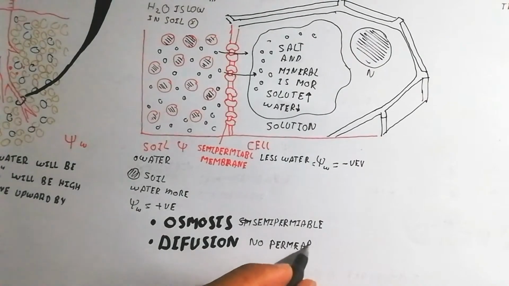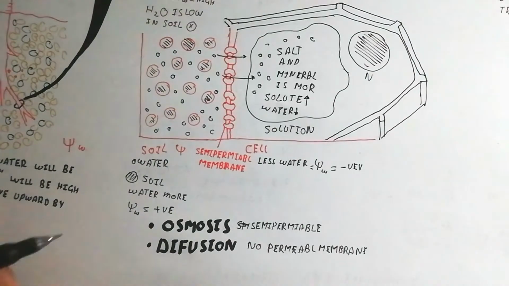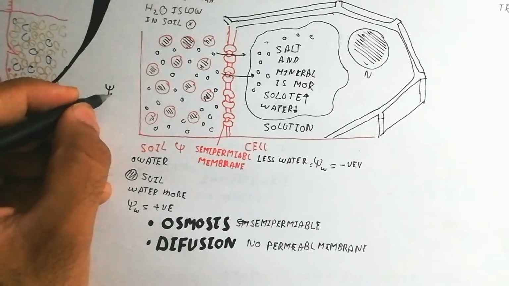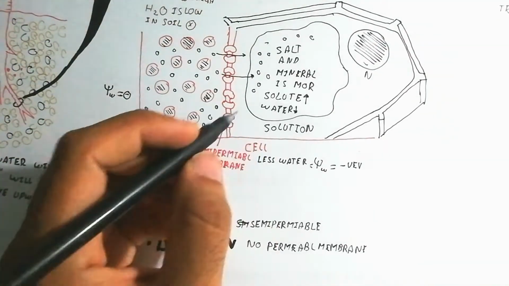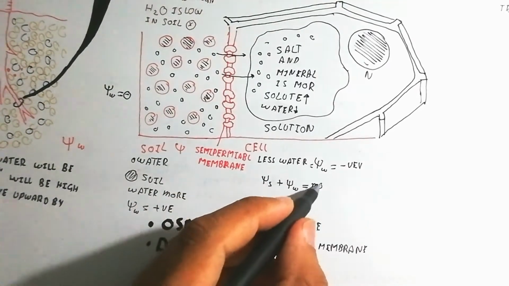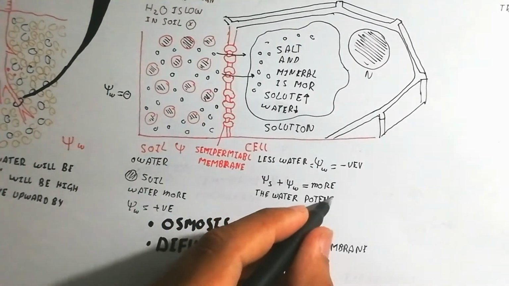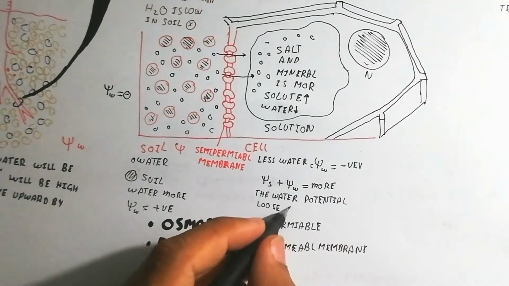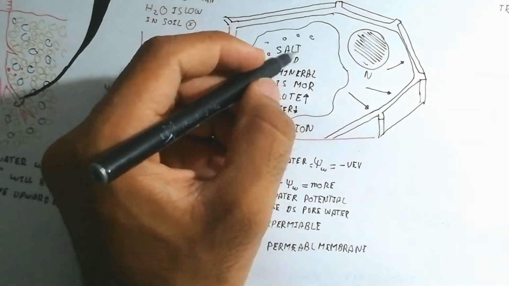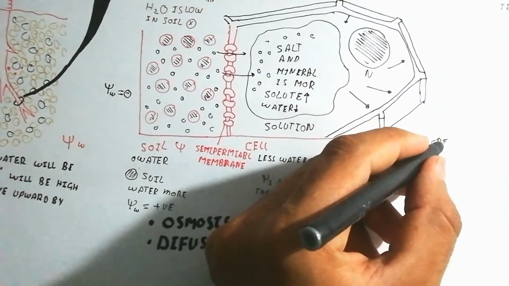cell as compared to the outside, in the soil, so the water will move inside following the solute. If there is more solute, more water will be inside, so the water potential is decreased by the addition of water inside the cell. Ultimately the water will stop moving, basically equalizing both sides to maintain the water potential, and water turgidity will be produced, which is known as